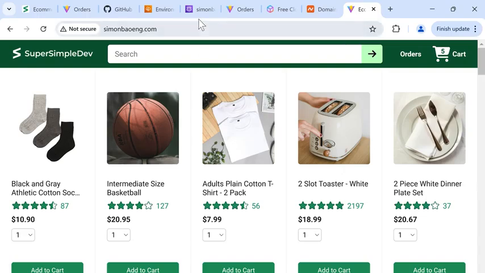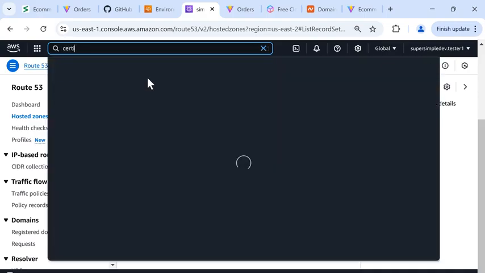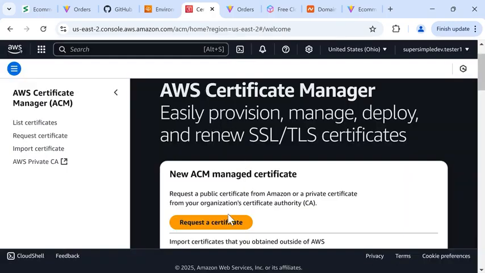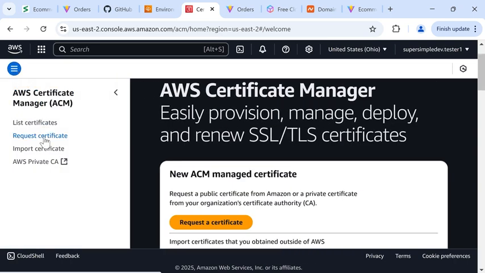So we'll go back to AWS Route 53, and then at the top, we'll search for another service called Certificate Manager, and click here. And we can request a certificate. If you don't see it, you can also go in here and click Request Certificate.